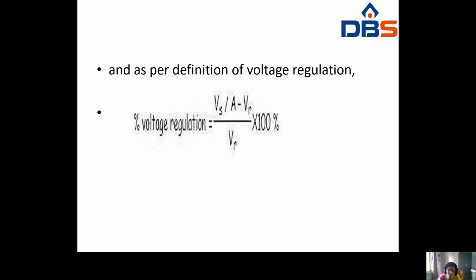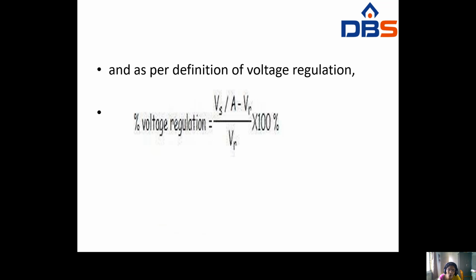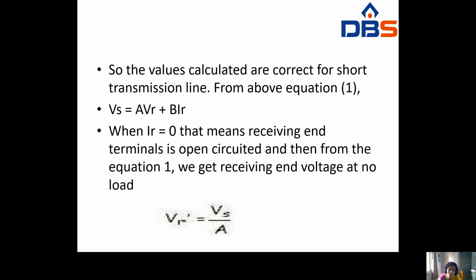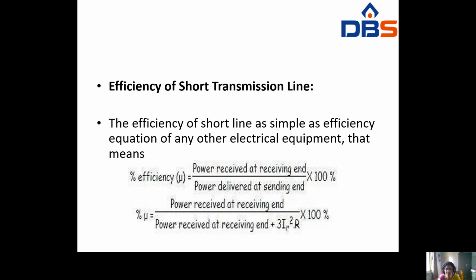No load means open circuited. That's why at open circuit you can get VR equal to Vs by A. So the no load receiving end voltage is Vs by A. Voltage regulation equals no load receiving end voltage minus full load receiving end voltage, divided by full load receiving end voltage, into 100. By using this formula you can find out the percentage voltage regulation of the short transmission line.